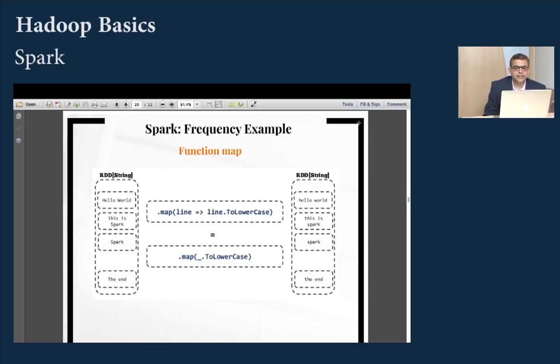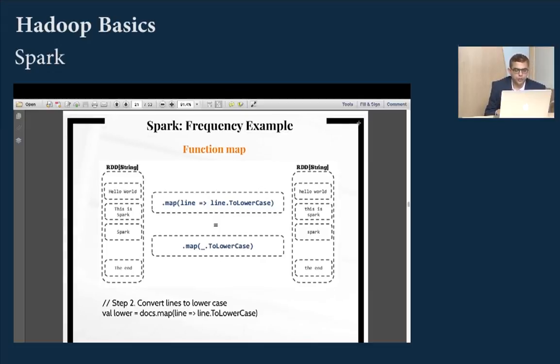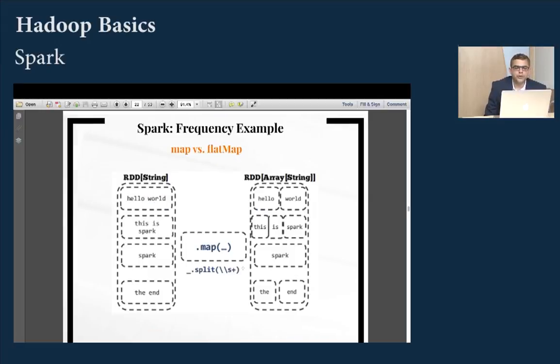In the next case, instead of line to lowercase, we could also say underscore.toLowerCase. This is as good as saying that each element should be converted to lowercase. So it's exactly the same. Here we've converted everything to lowercase in this particular function. Now we are splitting each and every record by word.